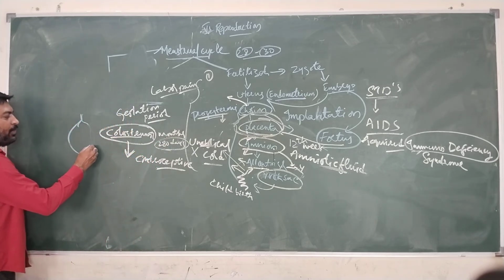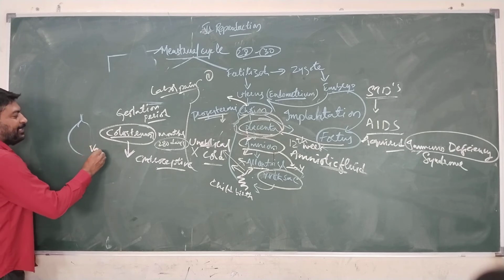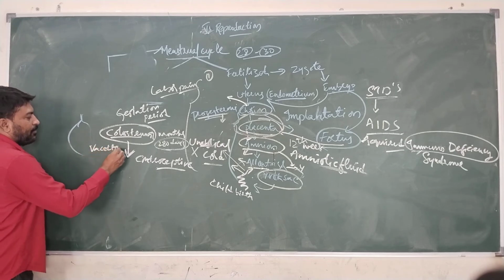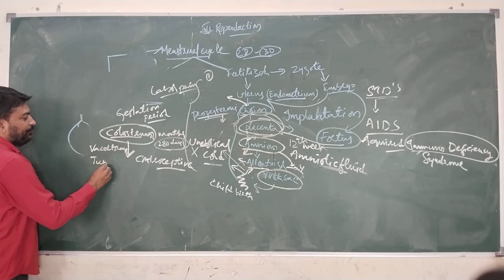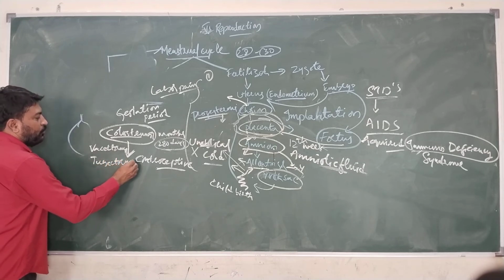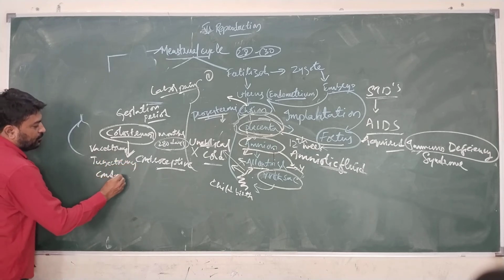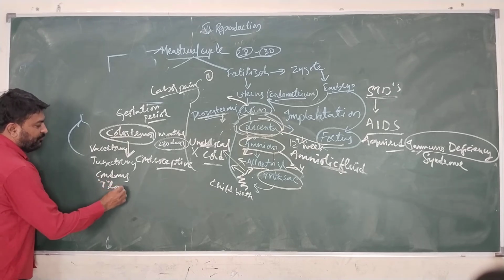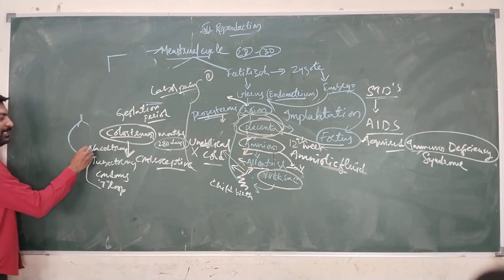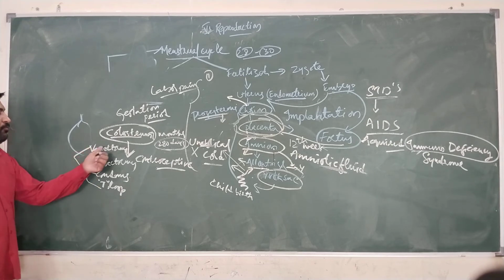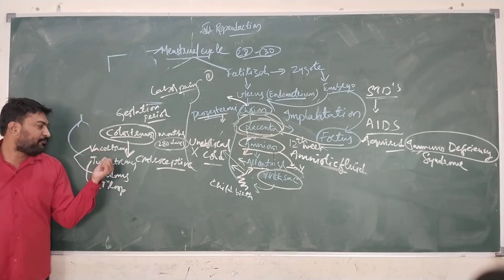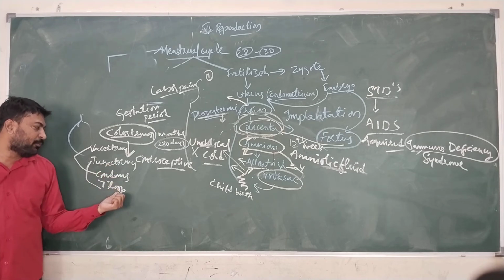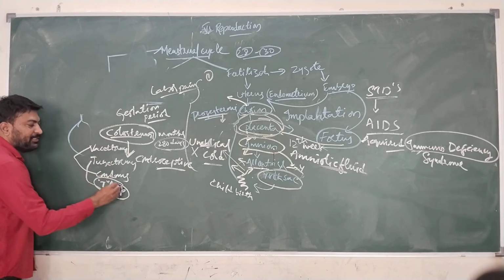That is, we can go for vasectomy, tubectomy, use of condoms, and the T-shaped T-loop in females. These will be adopted by females, and these will be adopted by males. Males will go for vasectomy and condoms, and females will go for tubectomy and the T-loop. The T-loop will be inserted in the female uterus.